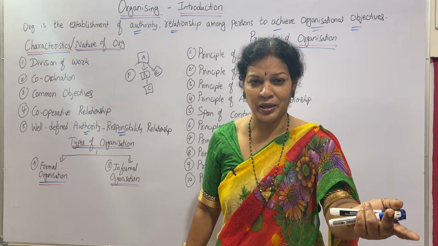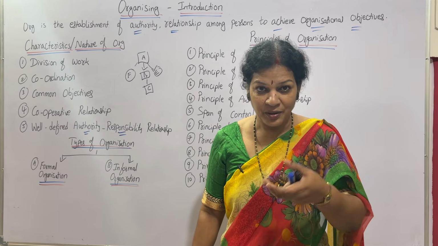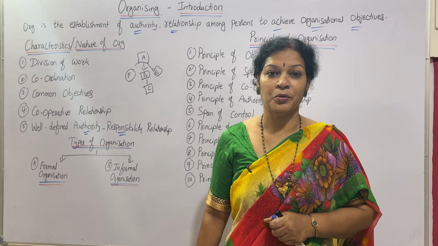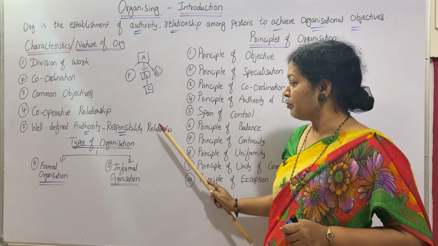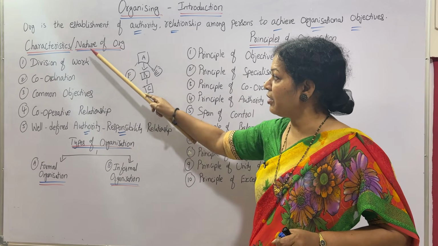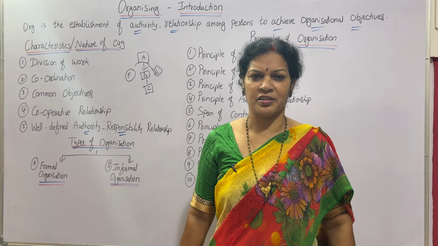If this is not going to happen, then what is the reason behind that? So that also we can come to one conclusion. So in that way, well defined authority and responsibility. So this relationship is a must. These are the main 5 important characteristics.